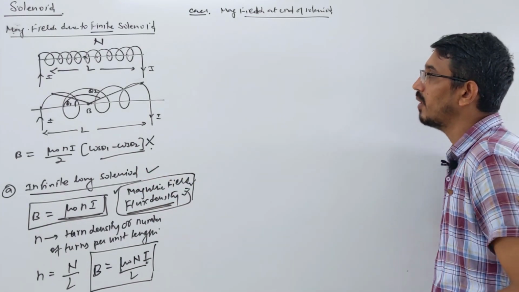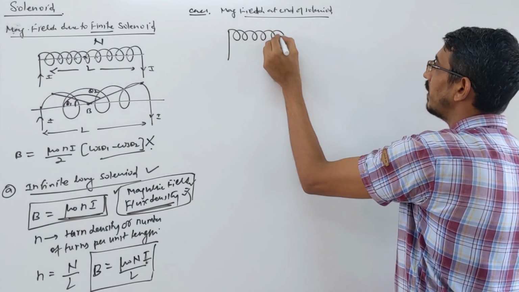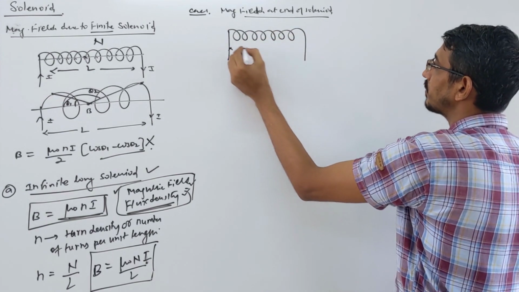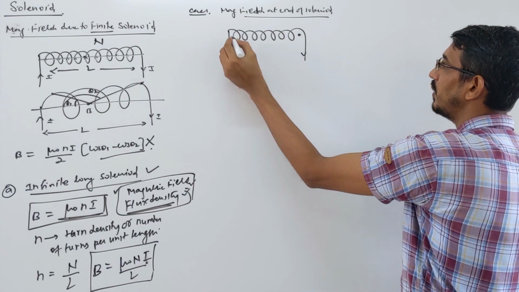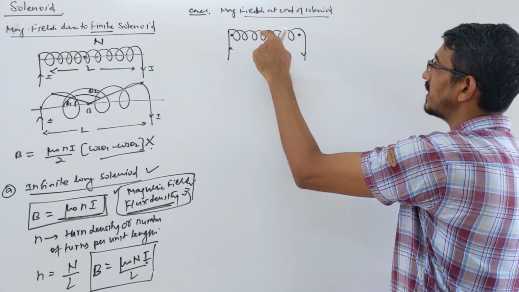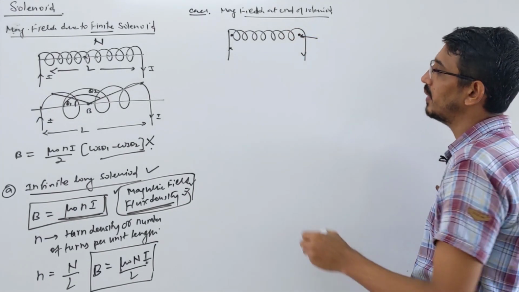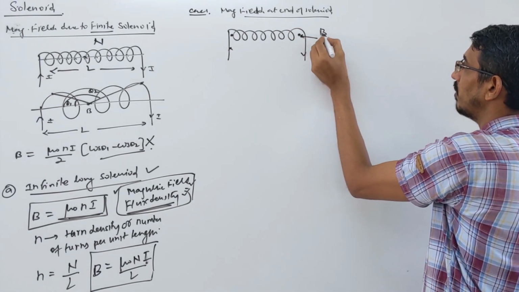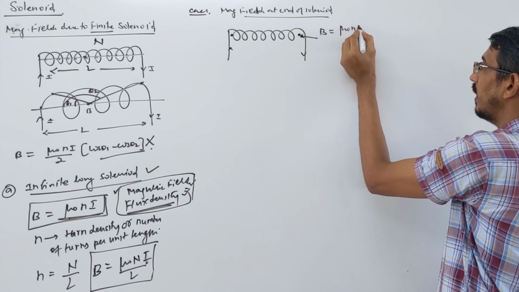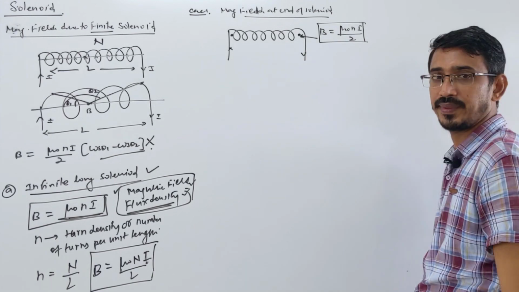Exactly the same thing here. If they ask magnetic field at the end of the solenoid, this is the solenoid, and we know that they are asking about this point or that point. This is called the end of the solenoid. Magnetic field is produced inside these rings only. So at the end, they are asking what the magnetic field is at that point, right? So this becomes half of the main formula. B becomes what? Mu naught N I by 2. Correct? Okay.